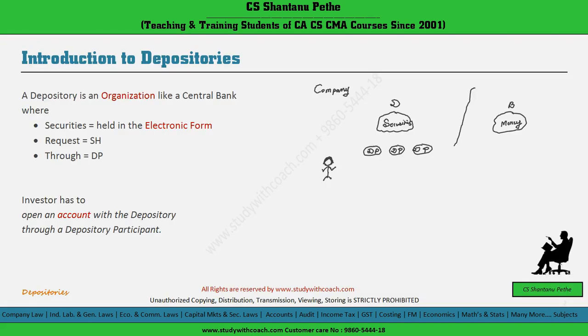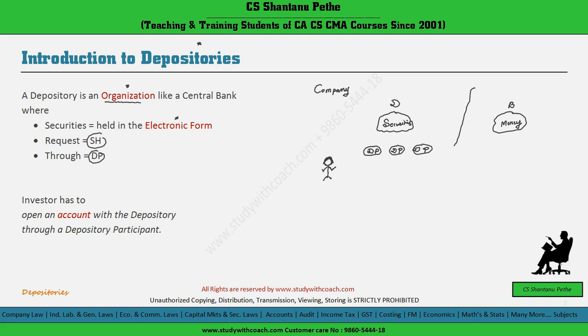Now first let's see the concept of depositories once again. It says that depository is an organization like a central bank. Now this word is very important. Depository is an organization where securities are held in electronic form. So the main objective or purpose of depository is to hold the securities in electronic form at the request of the shareholder through DP. Now here DP means the depository participant.